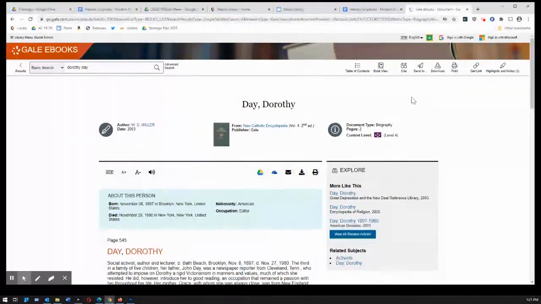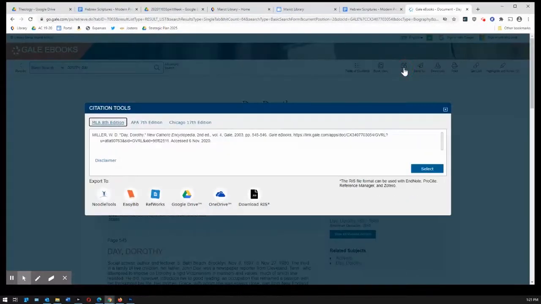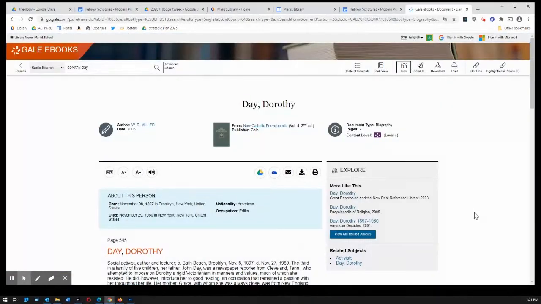You can also get a citation for it by clicking the little quotation marks. And notice that this will export directly to Noodle Tools. So everything from Gale will export like this. And as long as you've got your project open, you can click that button. It'll send it right over to your Noodle Tools project.